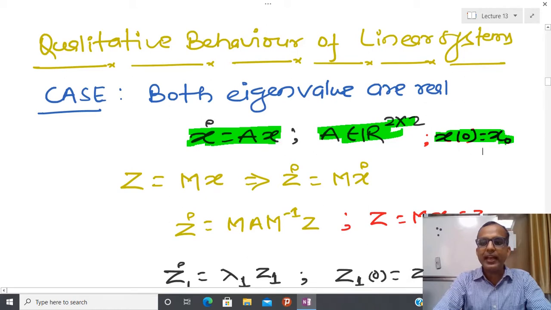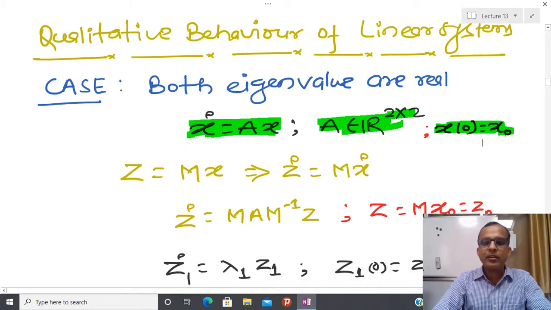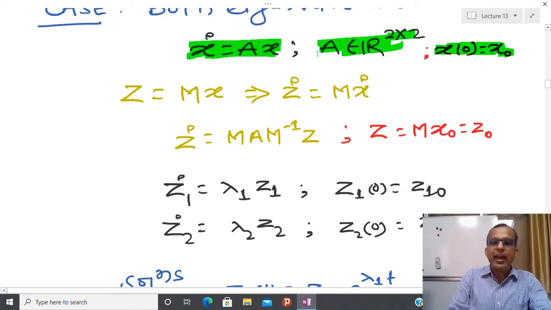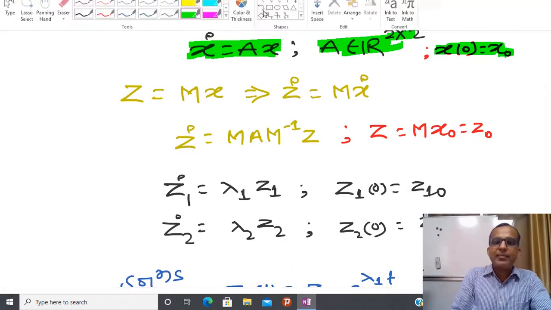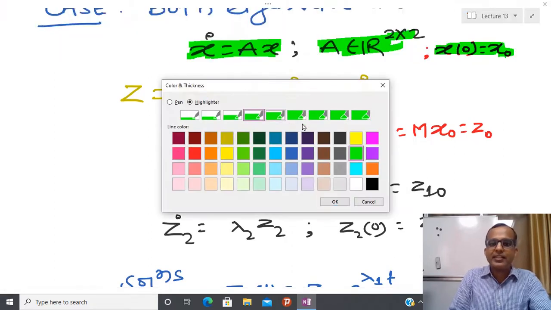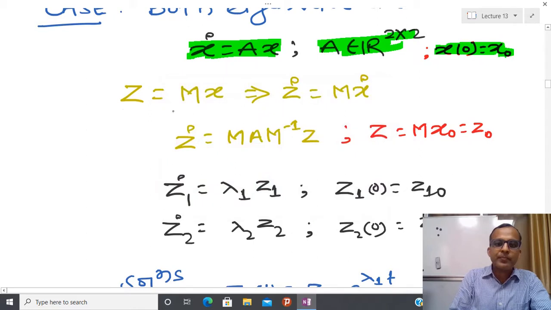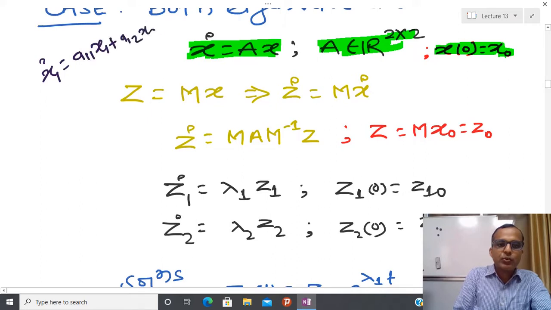I have again taken this system x dot equal to Ax, where both states are coupled. It means I have a generalized system, and now you can understand what the generalized system means. The behavior is like this: x1 dot equal to a11 x1 plus a12 x2, and x2 dot equal to a21 x1 plus a22 x2.